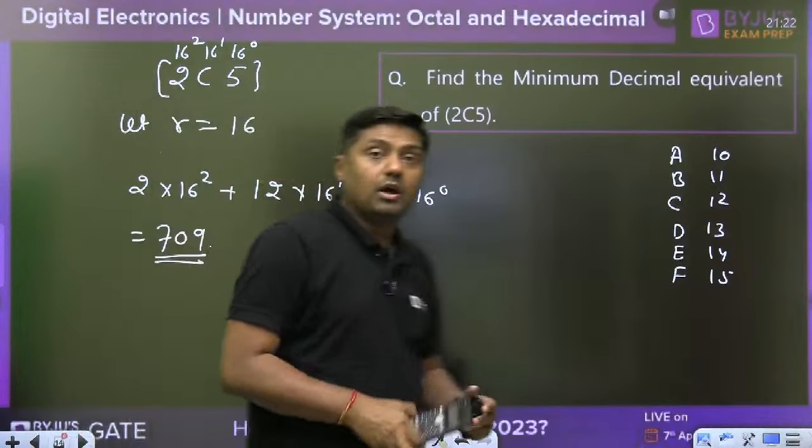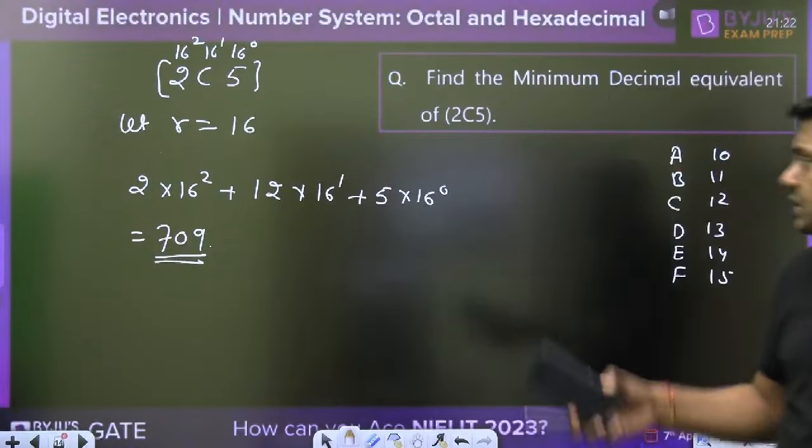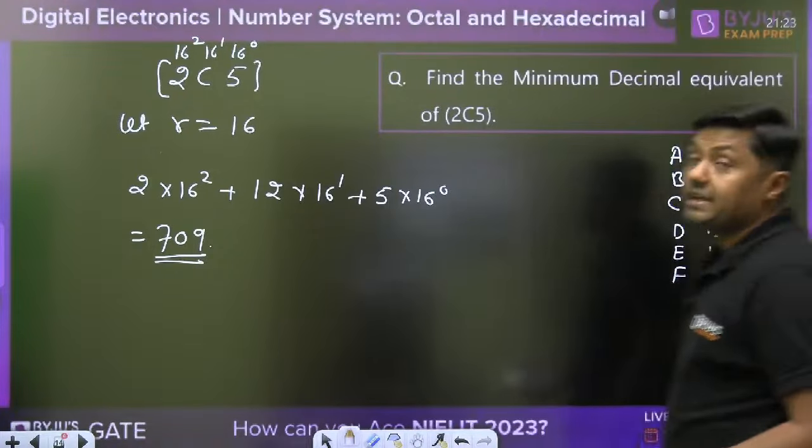709. But you are getting 773 or 709. Check this. Yeah, but both are wrong. So if you are getting 256 into 2, that is 512 plus, and plus 5, 709 here.